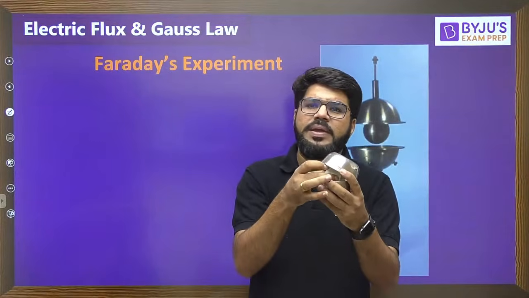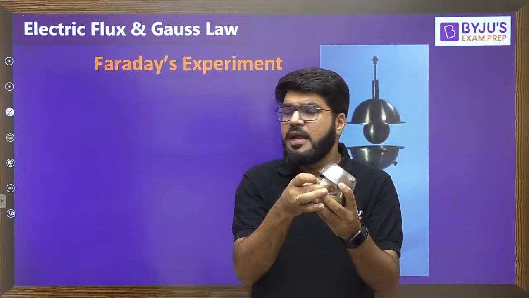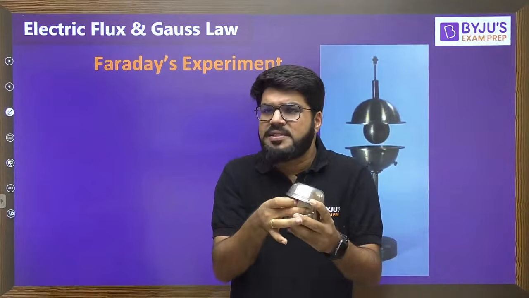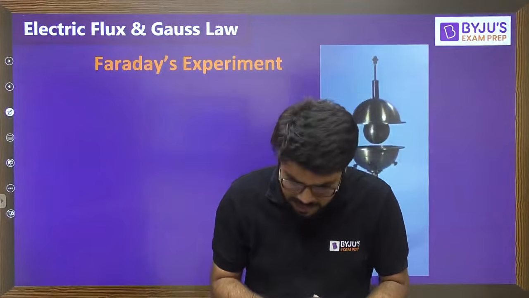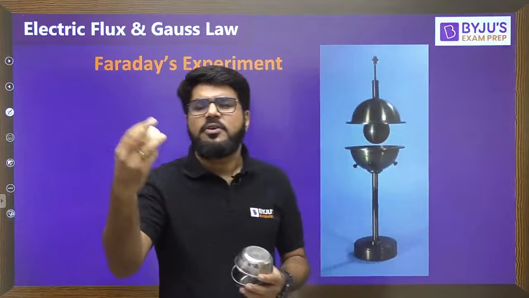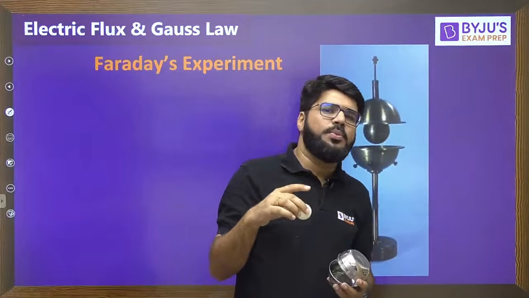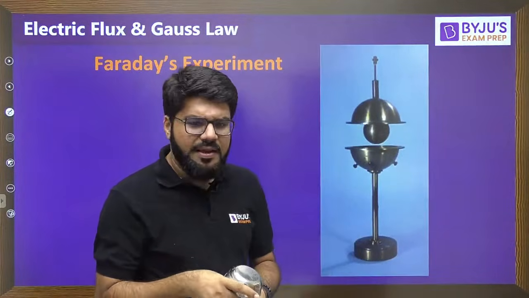Now, whatever is the gap between the inner and the outer sphere, it could be simply air, meaning nothing is there, or it could be any dielectric. Maybe air or any other dielectric can be filled, right? Faraday took around 2 centimeters of gap between the inner and outer sphere.